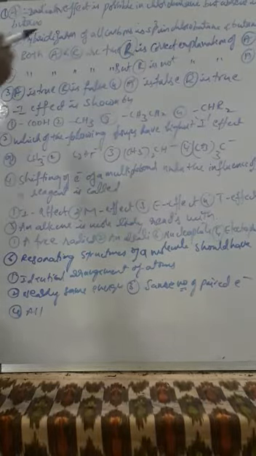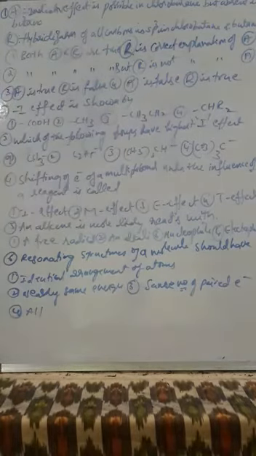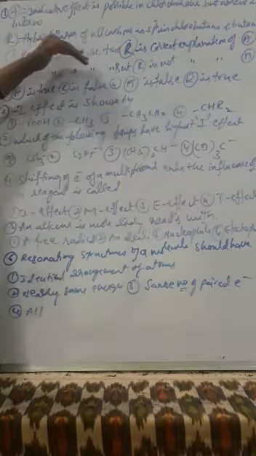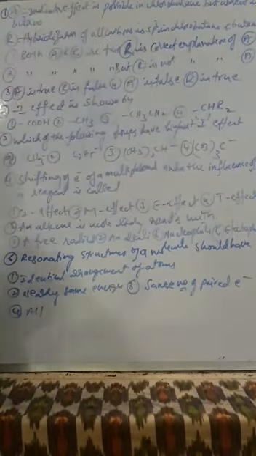So here both the statements given are correct. Both are true, but both are different statements. Hybridization of all carbons is sp3 in chlorobutane and butane, so this is not related to the electron migration effect. Even though both are true statements, the reason is not correctly explaining the assertion. So that's why option 2 is correct.